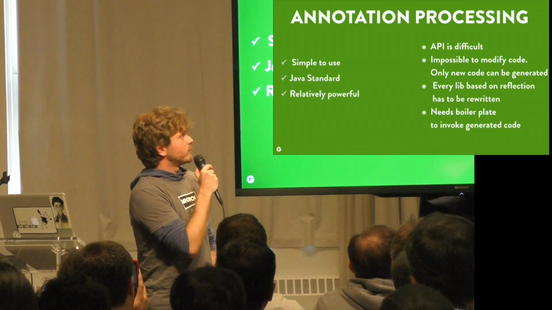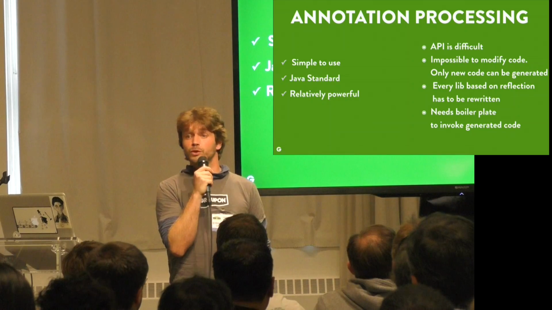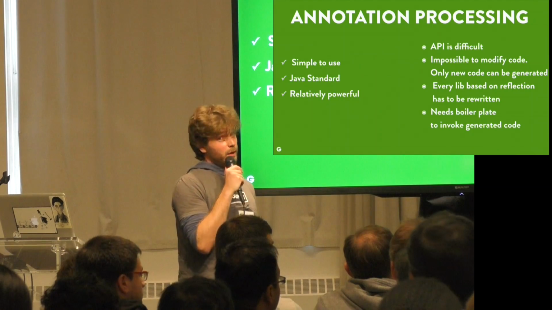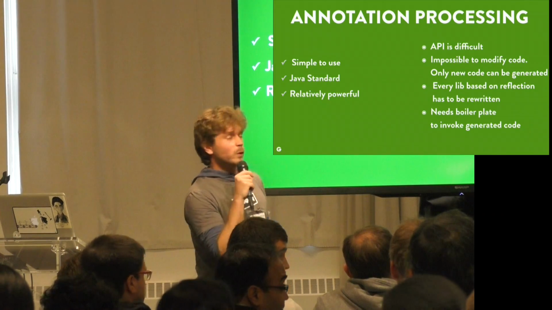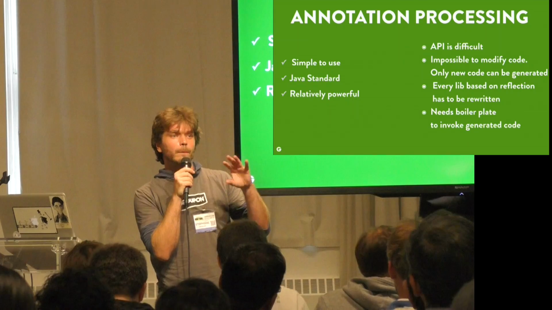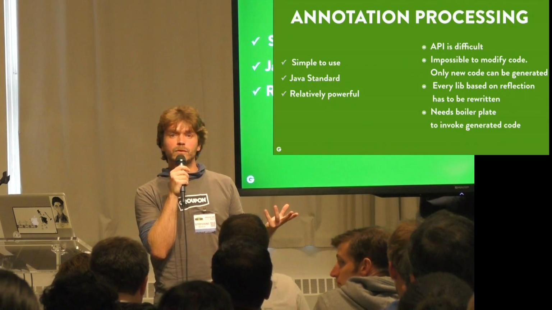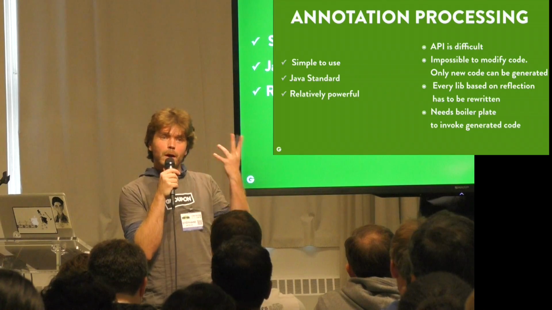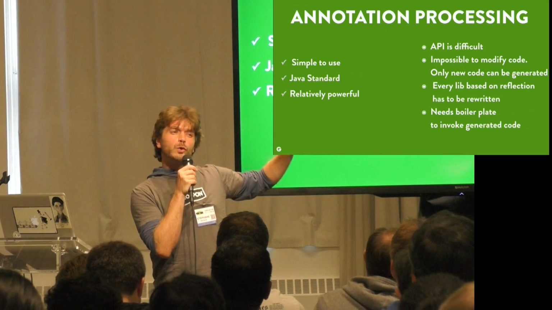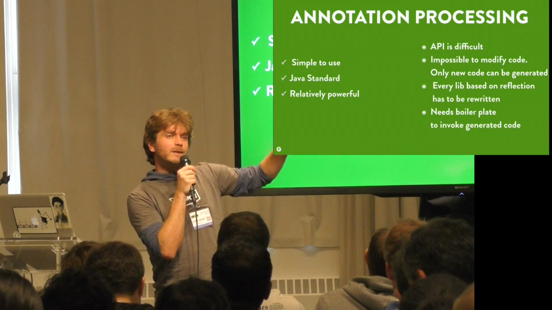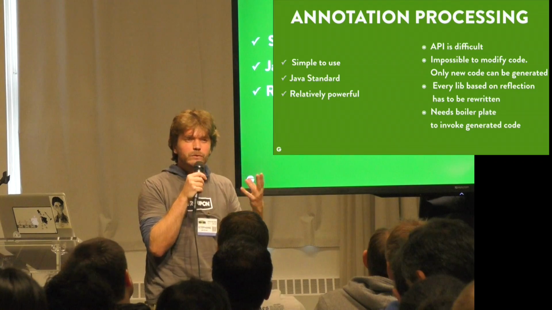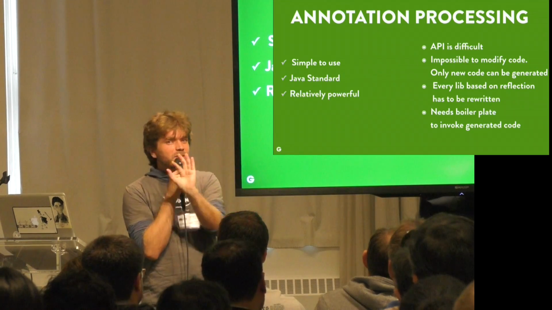One of the drawbacks of annotation processing, I don't know if some of you have tried already to write annotation processors. How many in this room have tried to do so? Did you find it easy? Actually, I think the API is really difficult. Why is it difficult? Because we are very familiar with the way that reflection works, because it's very close to the way that we understand a Java program. But with the annotation processing API, the view you get of the program is much closer to the view that the compiler has of the program. And so it's very difficult for us to understand what is an element, a type element, primitive elements. They are not exactly the same thing as reflection.